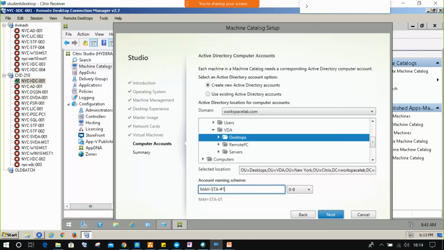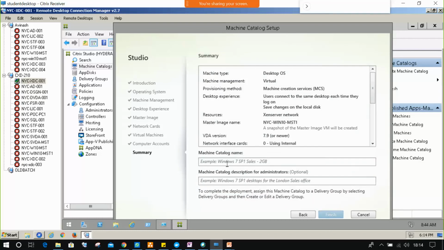Got it? Either you can give hash or whatever you want. That also would be fine. Your wish. Next. So what is the machine catalog name I can provide? MC hyphen static Mahesh. Okay, finish.